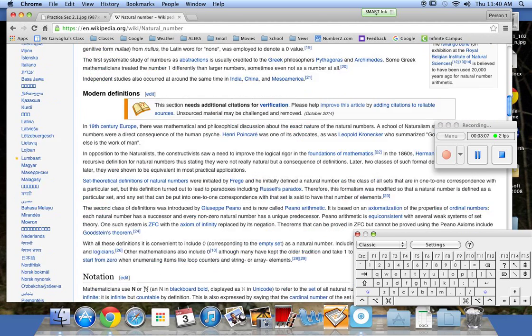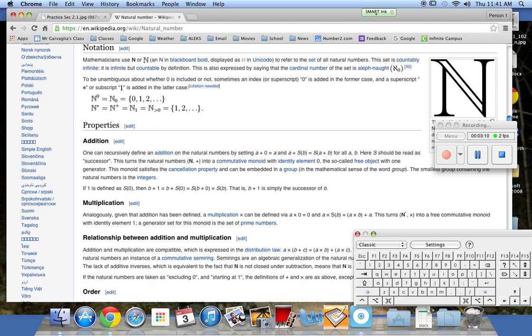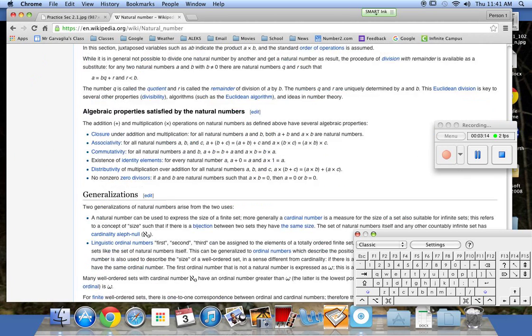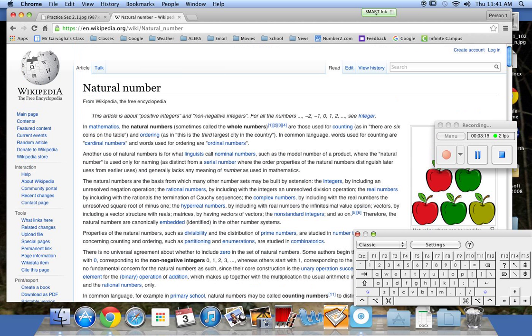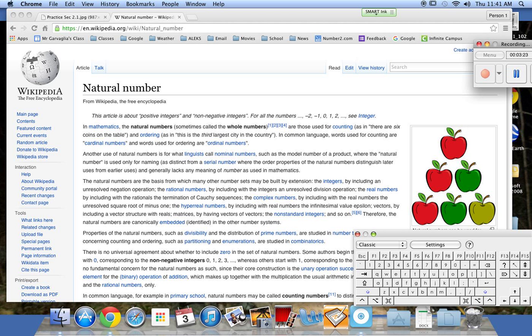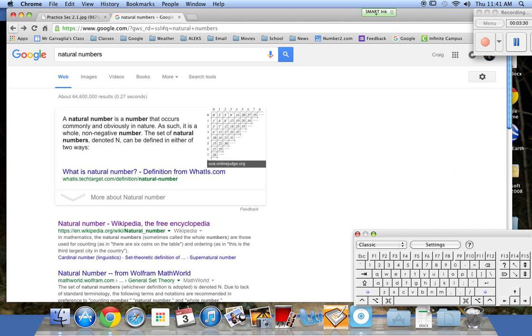I have it on here. I was looking in number lines, seeing if we could come up with a natural number for it. Basically a natural number starts at 0 and goes on to infinity, but it doesn't have decimals to it. All right?